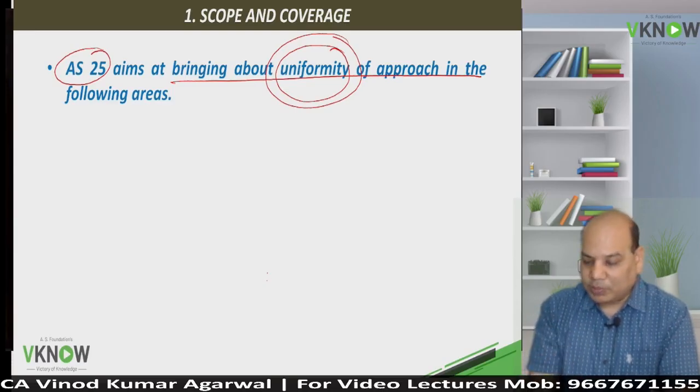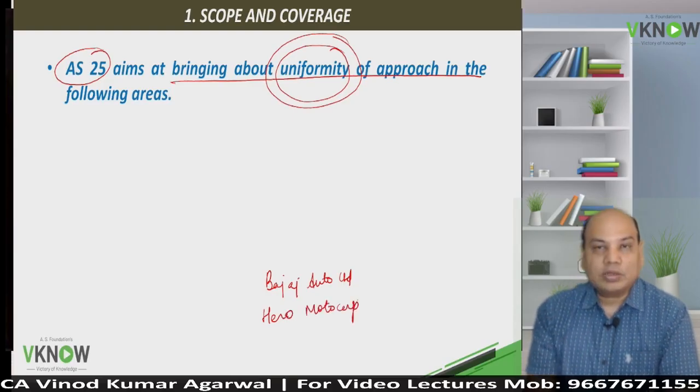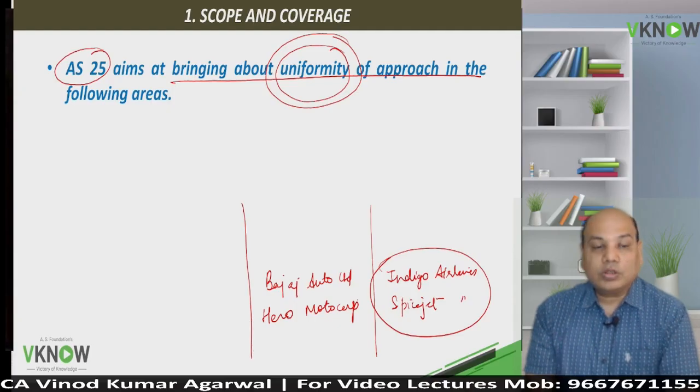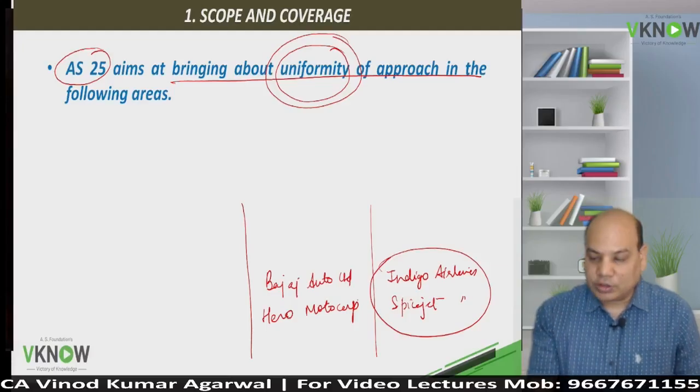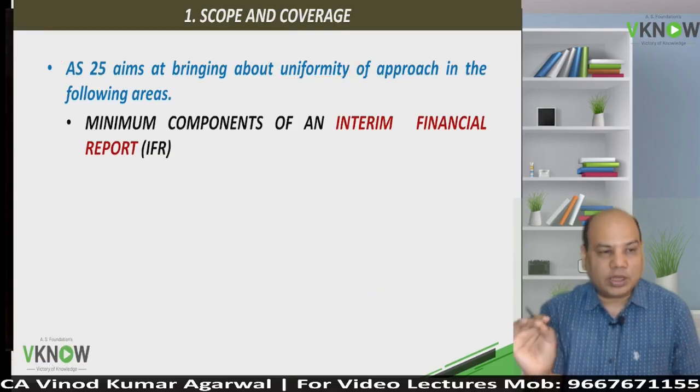So you can compare the results of Bajaj Auto Limited with Hero Motocorp easily if they follow same principle in the interim report. You can compare the figures of, let us say, Indigo Airlines with SpiceJet airline. They are comparable. Okay, so even interim period reports you will be able to compare if they are prepared using uniform accounting principle. So what are the areas covered by AS25?